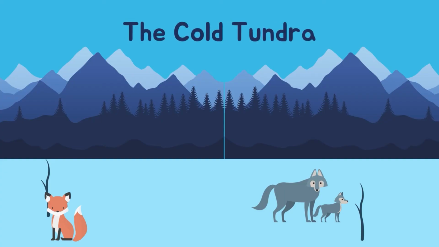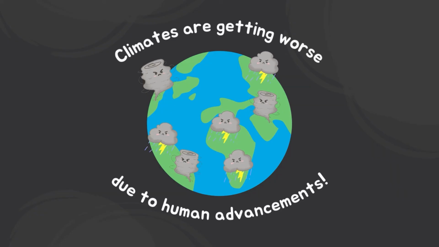The cold tundra. The climate in this area is very cold. You can find many mountains in this specific climate. Some small shrubs are present alongside foxes and wolves.